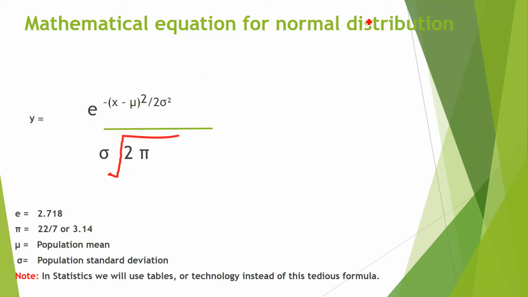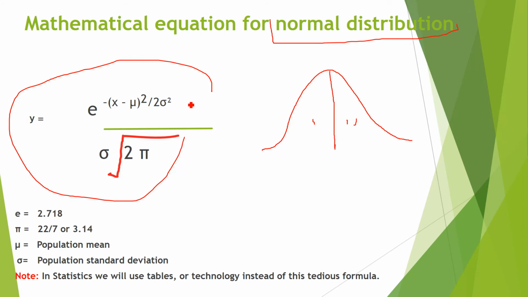So, the mathematical equation for normal distribution. If you want to see whether the data are equally distributed, suppose we have different data values like 10, 30, 39, 40, 50, and you want to find out whether this is normally distributed or approximately normally distributed on both sides of the mean, then you have to use this formula. y is equal to e raised to the power minus (x minus mu) whole square divided by 2 sigma square, divided by sigma times the square root of 2 pi.